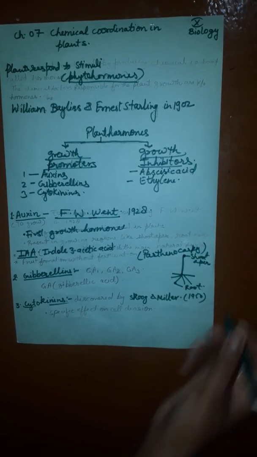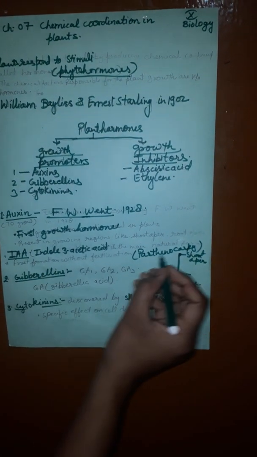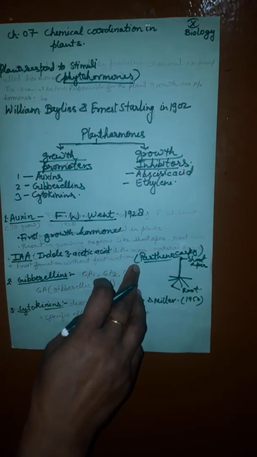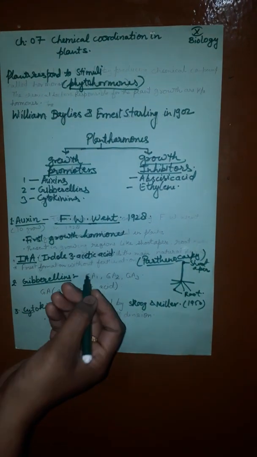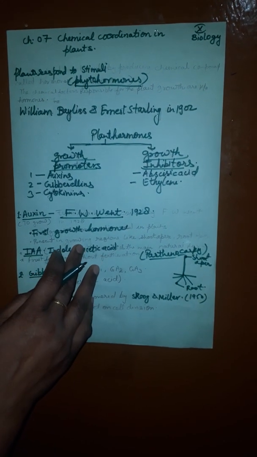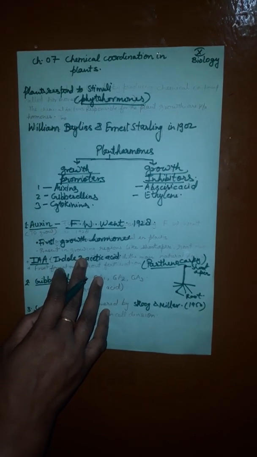Parthenocarpy. A good example of a parthenocarpic fruit is apple. Auxin is primarily synthesized in the shoot apical meristem and young leaves. It promotes cell elongation, suppresses the growth of lateral buds, delays the fall of leaves, and induces formation of parthenocarpic fruit.